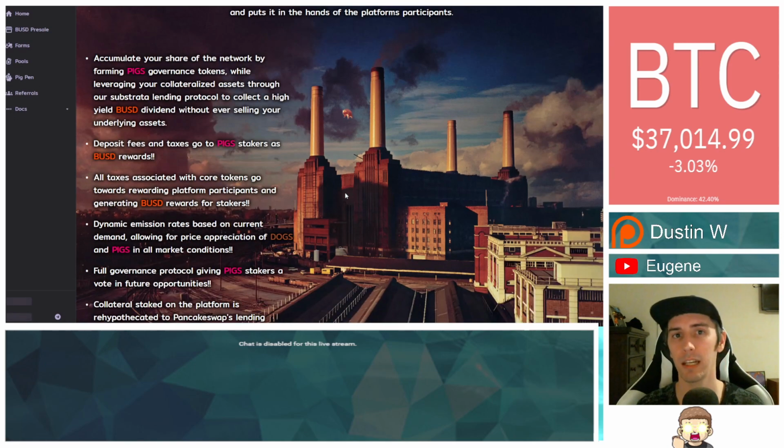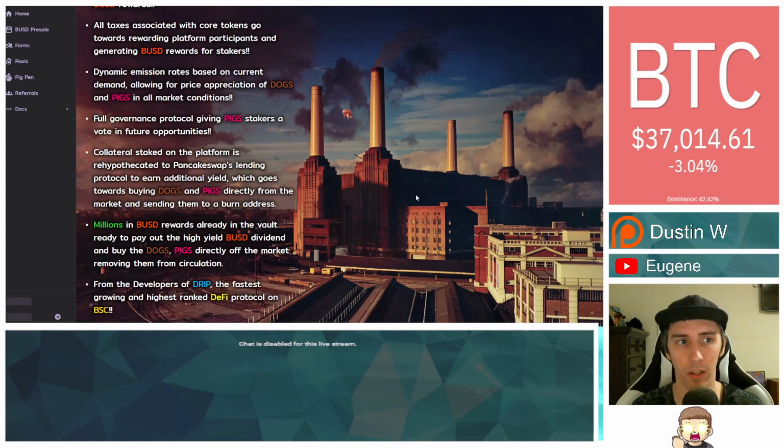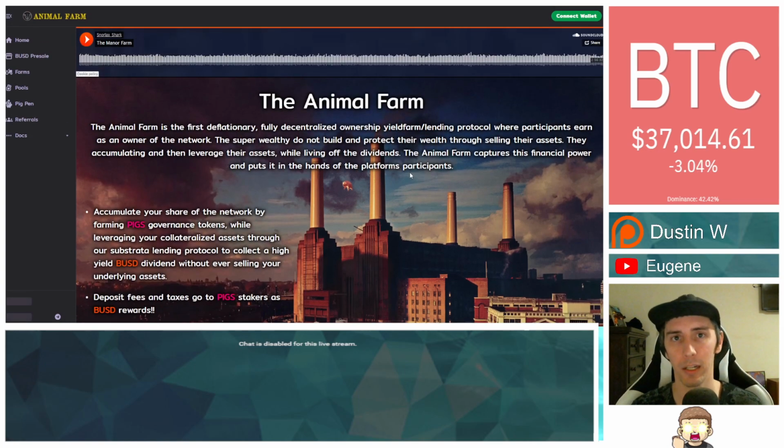You can accumulate your share of the network by farming pig governance tokens while leveraging your collateralized assets through our Substrata lending protocol to collect a high yield BUSD dividends without ever selling your underlying assets. There's more information you could technically read on their website here.